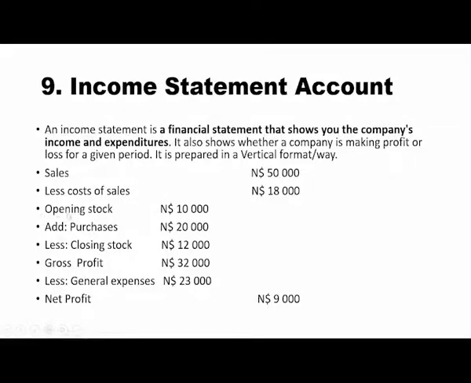Normally we start with opening stock. You have your opening stock here, 10,000. Add purchases, 20,000. Less closing stock of 12,000. Then you get 18,000. So sales minus 18,000, then you get your gross profit of 32,000. You less the expenditures given, 23,000. From this gross profit, you get a net profit of 9,000.